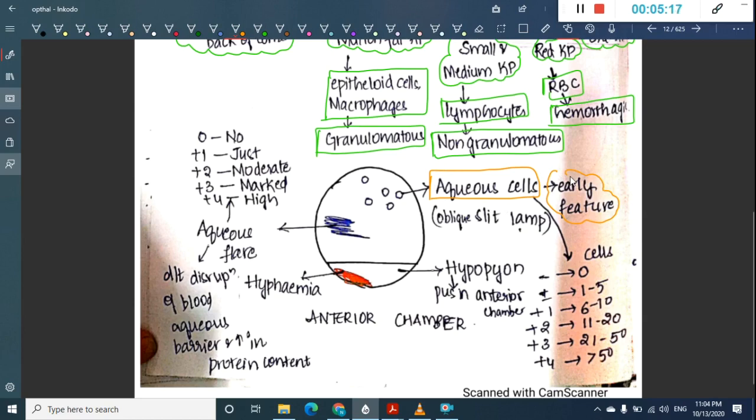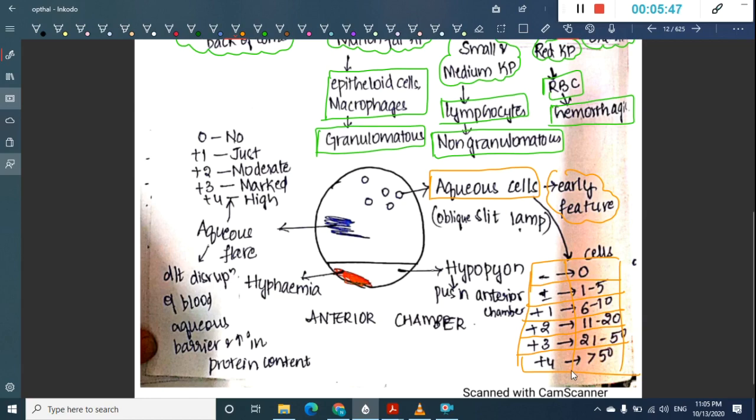These aqueous cells can be seen with an oblique slit lamp, and we have grading for them, from 0 to more than 50 cells. Minus if no cells are seen, plus or minus if 1 to 5 cells, plus 1 if 6 to 10 cells, plus 2 if 11 to 20 cells, plus 3 if 21 to 50 cells, plus 4 if more than 50 cells are seen.